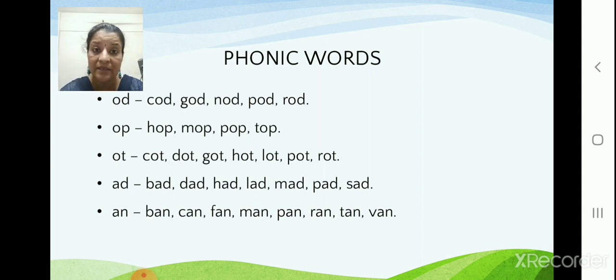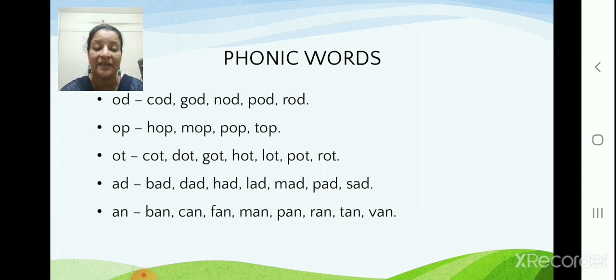Now you can notice here, children, the second and third letter are again OT and only the first letter changes. So listen to the sound. Phonic words means the sound of the letter. Cot, COT, cot. Dot, D, dot. Correct? G is G, got. So you have to listen to the sound of the letter.